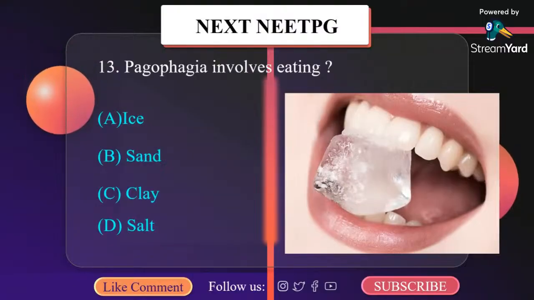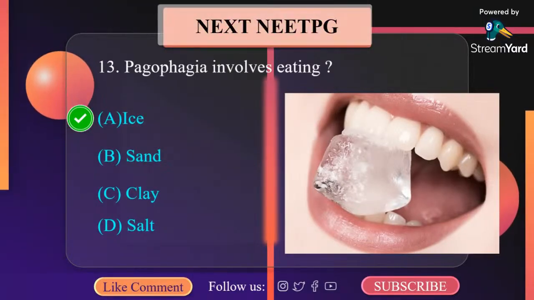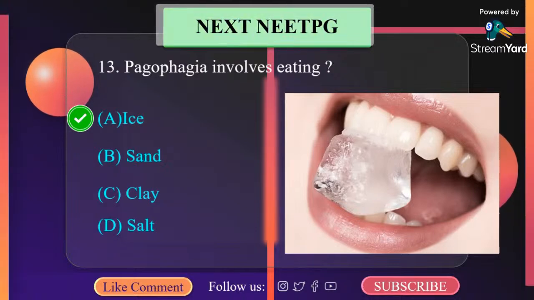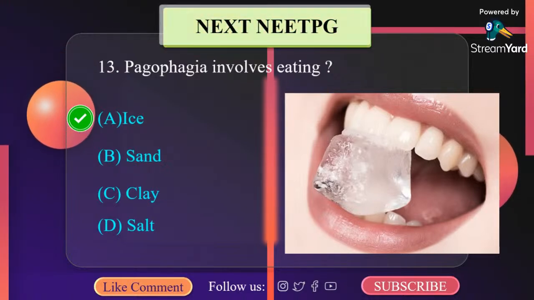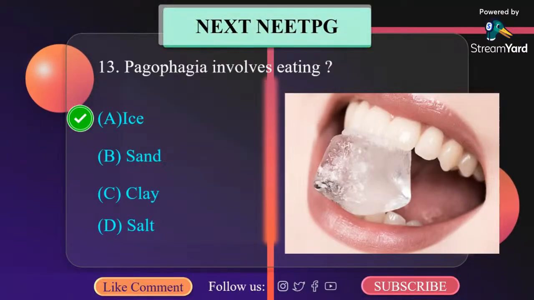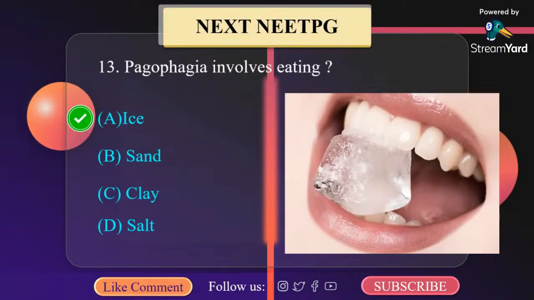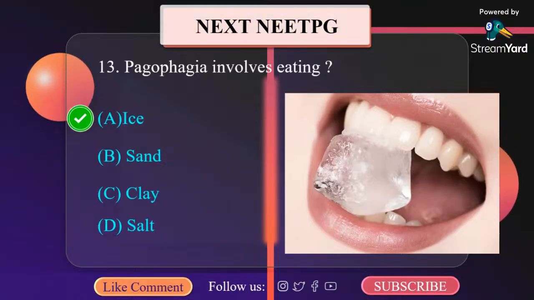Pagophagia means eating ice. The correct answer is A. What is coprophagia? Coprophagia means eating feces. Amylophagia, eating starch. Plumbophagia, eating lead. Geophagia, eating clay. Trichophagia, eating hair. Lithophagia, eating stones. Geomelophagia, eating raw potatoes.